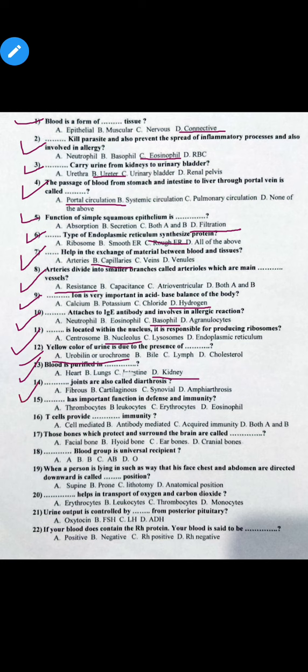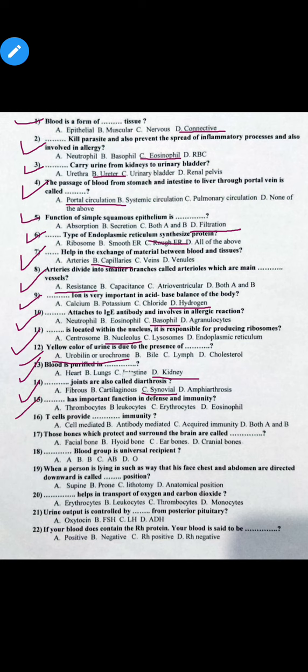MCQ number 14. Dash joints are also called diarthrosis. Option A fibrous, option B cartilaginous, option C synovial, and option D amphiarthrosis. So the correct option is option C, synovial. Synovial joints are also called diarthrosis.